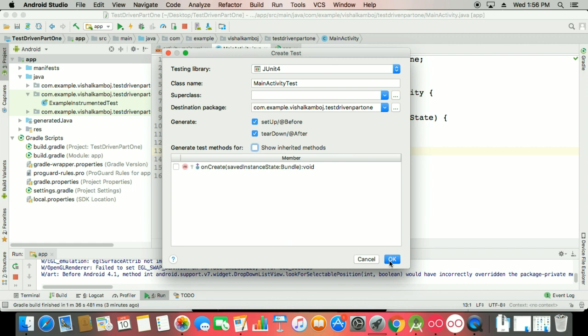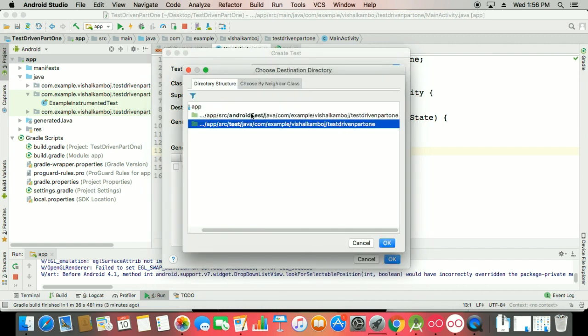Okay, and you can see that here we have androidTest and test.